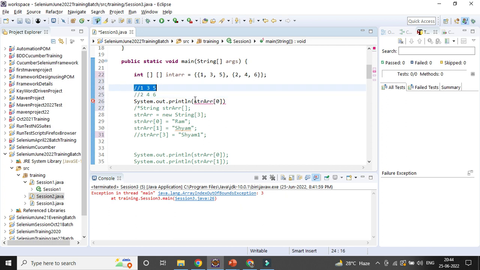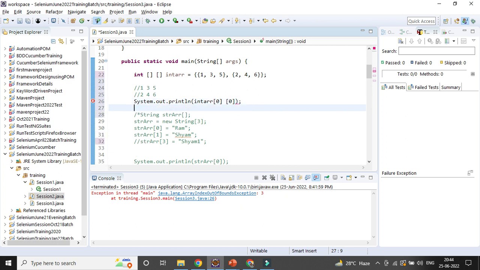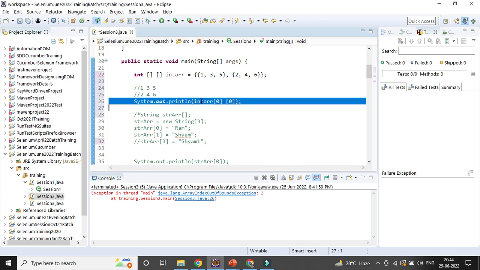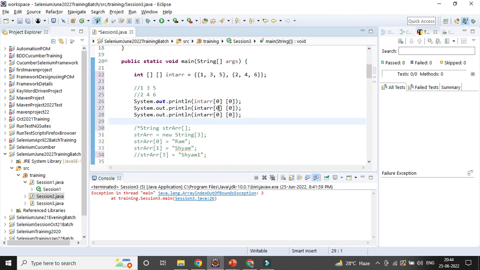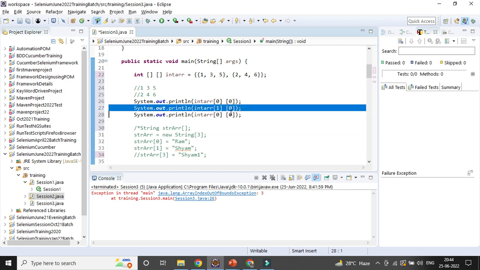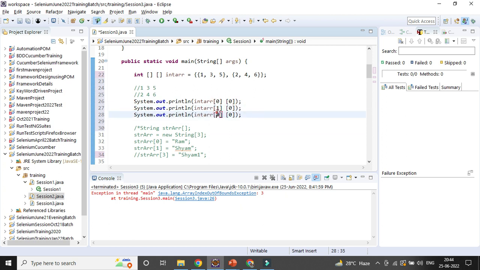Then what will be the thing? You need to give the array here, and you need to give the row and column, because this is 2-dimensional. So you can give 0 and 0. If you want to go another way, suppose the first row, first column, second row, first column. First row, last column means it will be 2. That's how you can interact with it.